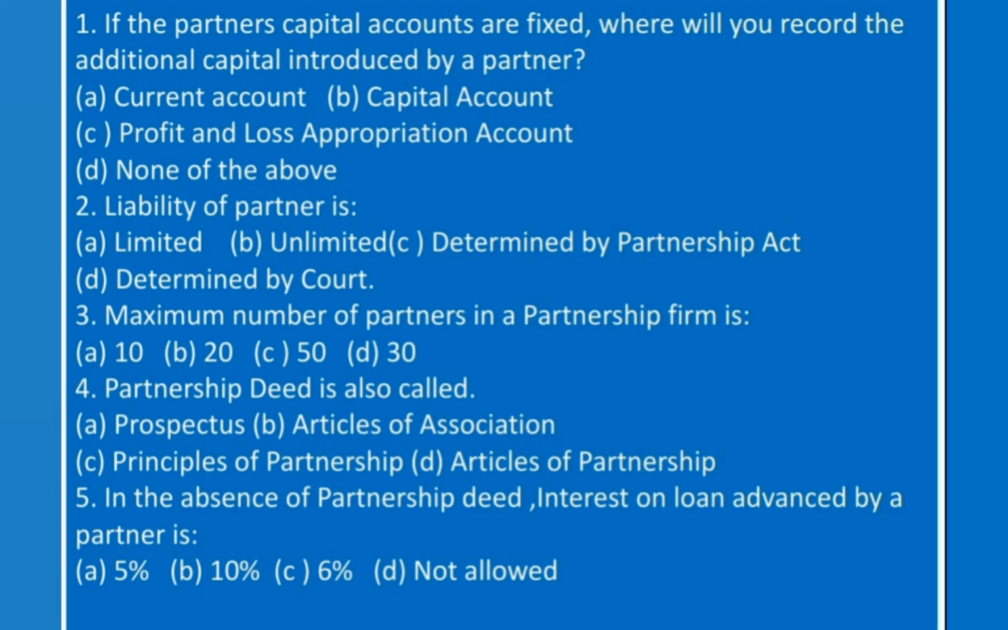Fifth question, in the absence of partnership deed, interest on loan advanced by a partner is. We had already learned that in the absence of partnership deed, on the advance granted by the partner to the partnership firm, the partner is eligible for getting 6% interest. Even though there is no partnership deed, on the loan allowed by the partner to the firm, 6% interest to be allowed. That is a rule. So here the answer is option C, 6%.